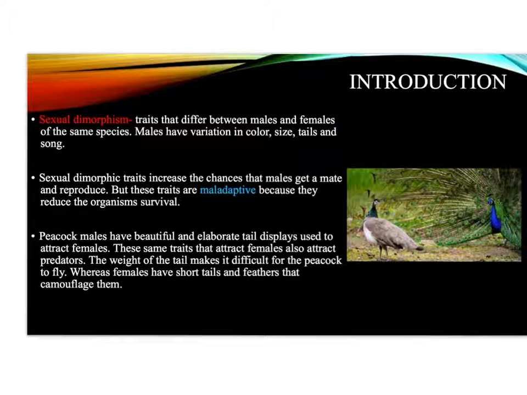Sexual dimorphic traits increase the chances that males get a mate and reproduce, but these traits are maladaptive because they reduce the organism's survival. Peacock males have beautiful and elaborate tail displays used to attract females. These same traits that attract females also attract predators. The weight of the tail makes it difficult for the peacock to fly, whereas females have short tails and feathers that camouflage them.